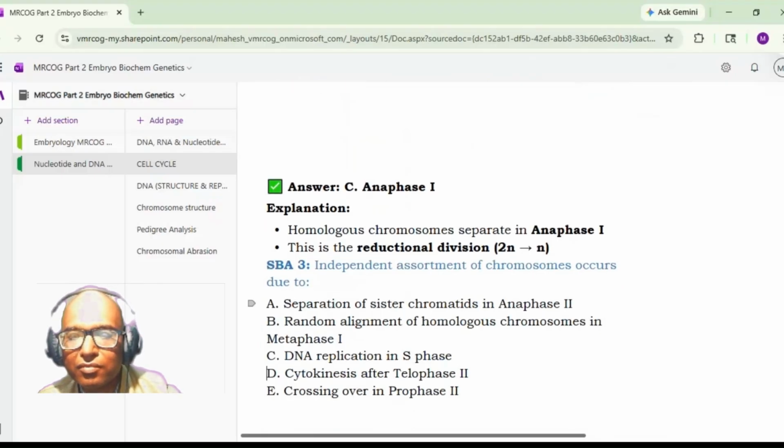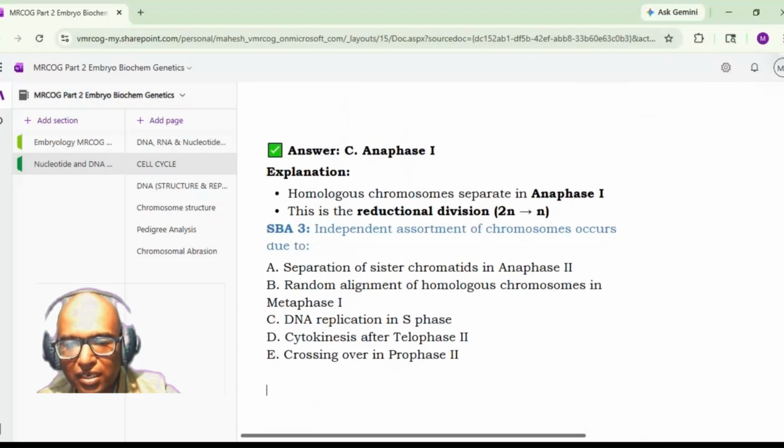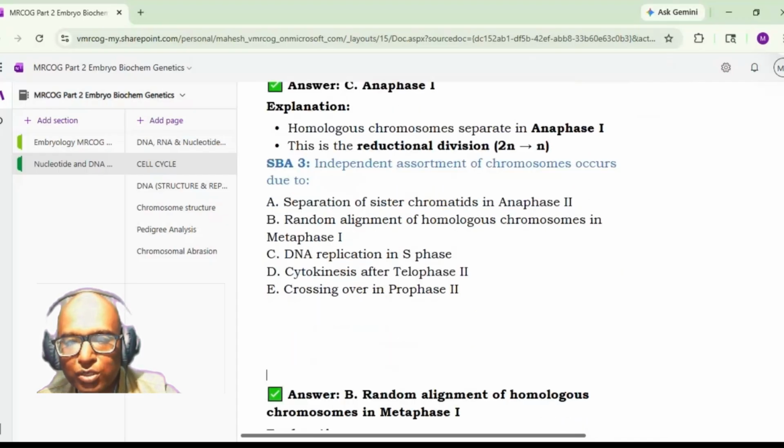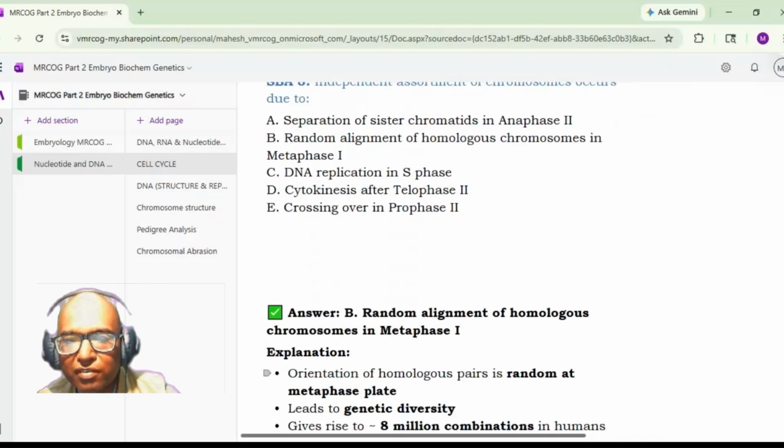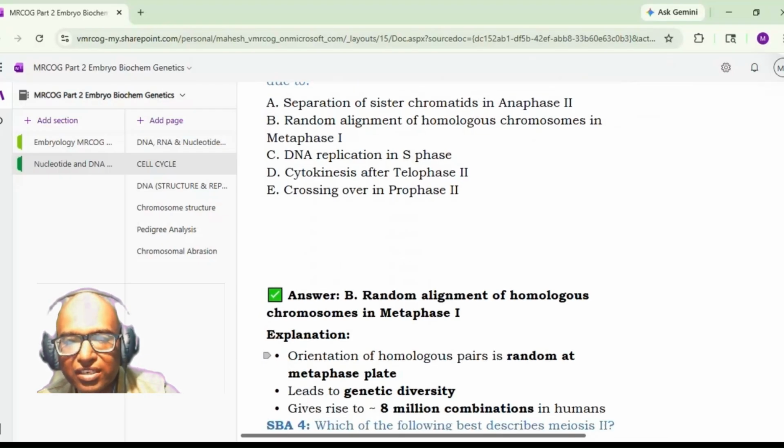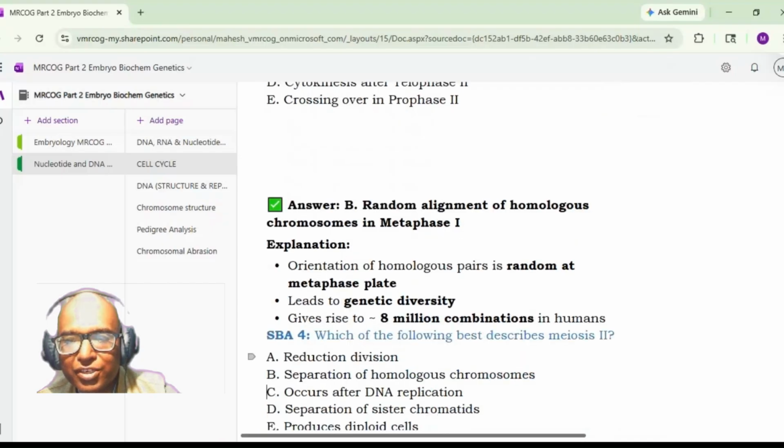Independent assortment of chromosomes occurs due to: separation of sister chromatids in anaphase 2, random alignment of homologous chromosomes in metaphase 1, DNA replication in S phase, cytokinesis after telophase 2, crossing over in prophase 2. So it should be random alignment of homologous chromosomes in metaphase 1. Yeah, it's B. So orientation of homologous pairs is random at the metaphase plate. It leads to genetic diversity, giving rise to 8 million combinations in humans.